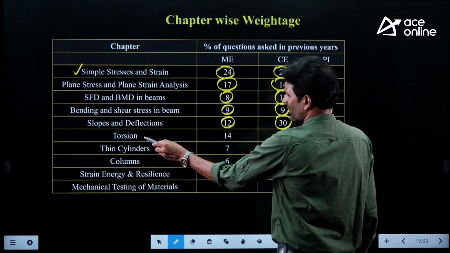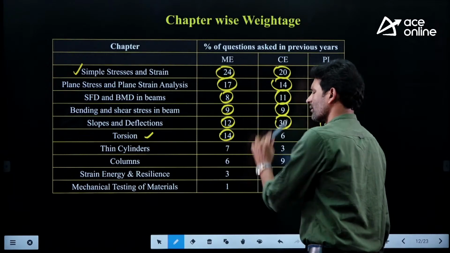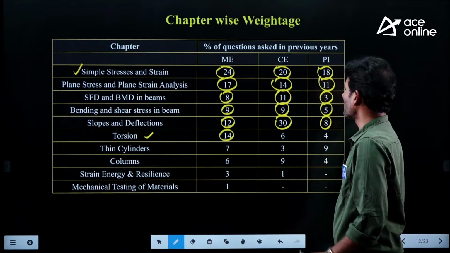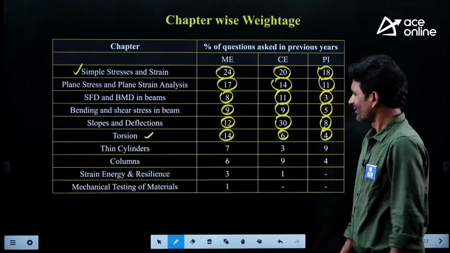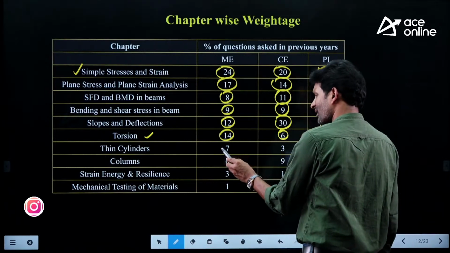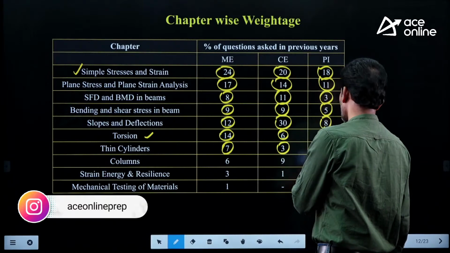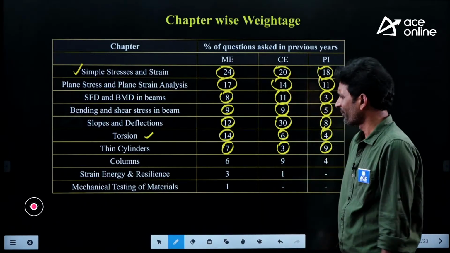And as far as torsion is concerned, the torsion topic is very important for mechanical people. Frequently, we have problems from this particular topic rather than civil and production people. And thin cylinders, another area. Recently, we are having numericals from thin cylinders. Previously, we gave less importance to this topic. Nowadays, the trends have changed.